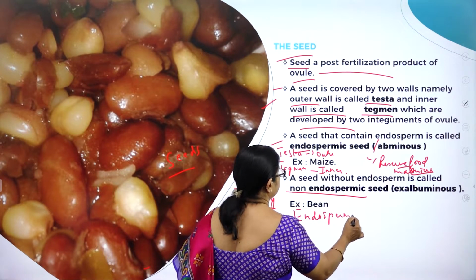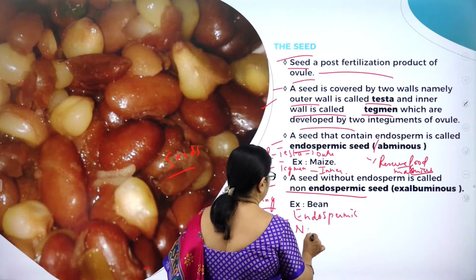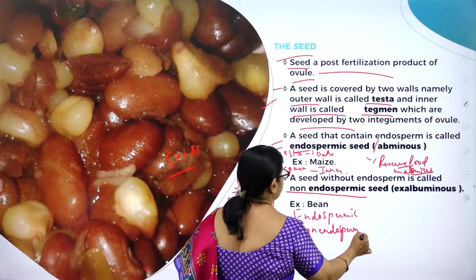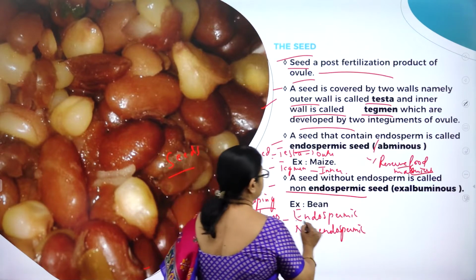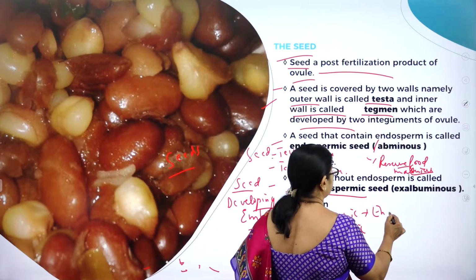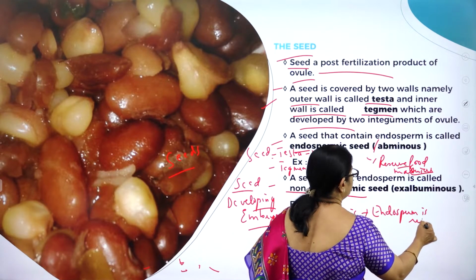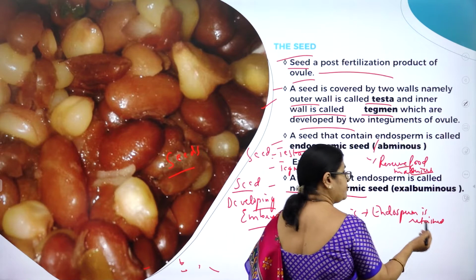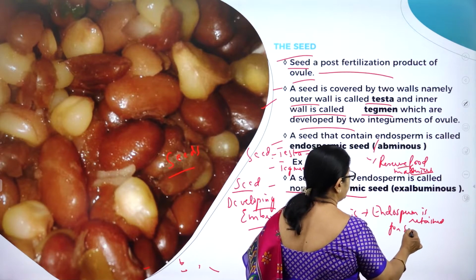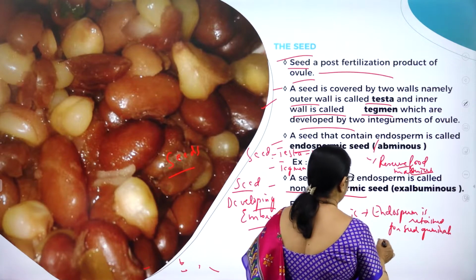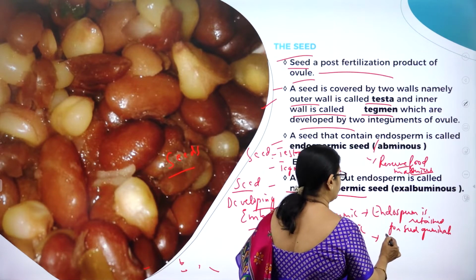Endospermic and non-endospermic. What do you mean by endospermic? Endosperm is retained for what? For seed germination. Here, endosperm is completely utilized.